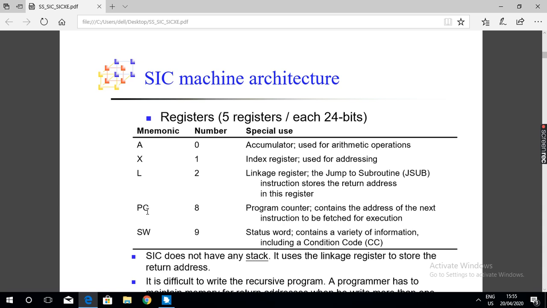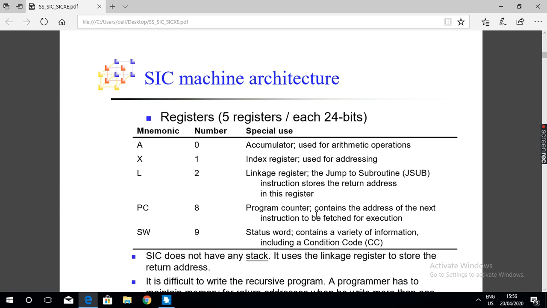Next, the program counter. The program counter is a 24-bit register.